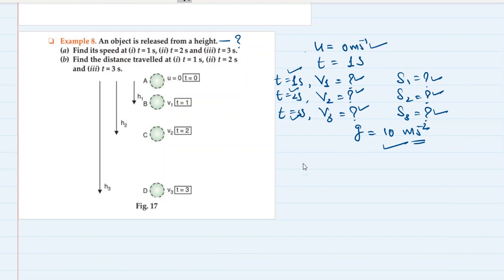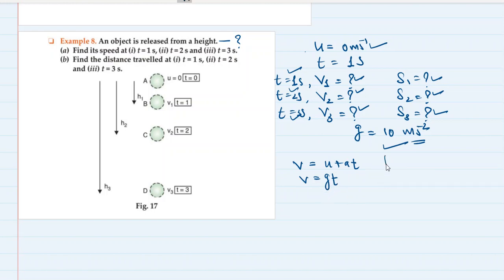You can use the formula v is equal to u plus at. You know that u is 0. So v is equal to gt. Now g is acceleration due to gravity, which is 10 meter per second square, and t is 1 second. So if you put the different values of t, you would get the velocities.